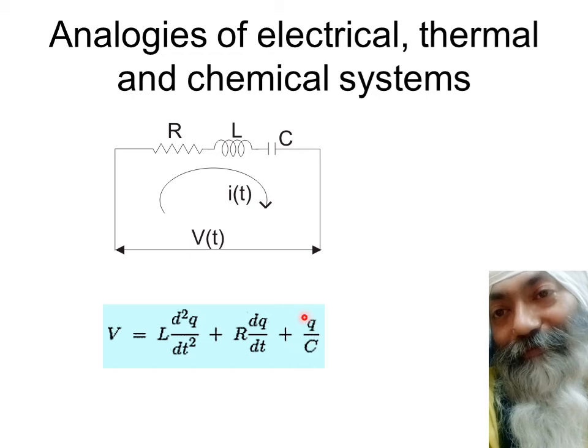So instead of using Q and I, I'm using Q throughout. Here also Q, here also Q, and here also Q. I'm not changing somewhere I and somewhere Q. So this is one equation which you finally get, and nothing new in this equation, nothing great about it, and you've been studying through this equation a number of times prior to this as well. So what is new? Let's move ahead.